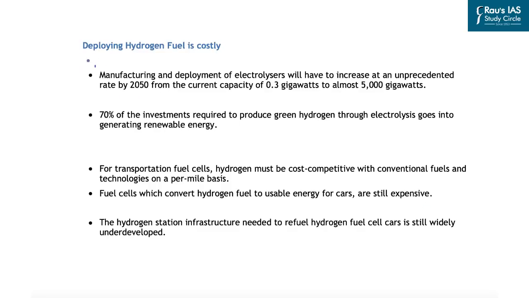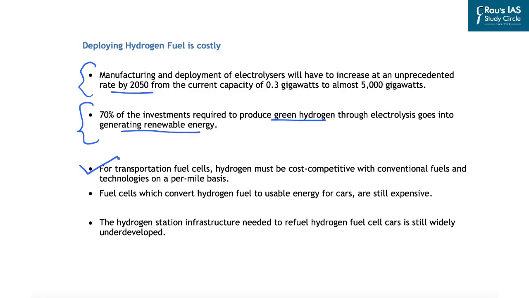So manufacturing and deployment of electrolyzers will have to increase at an unprecedented rate by 2050. Further, 70% of the investment that is required to produce the green hydrogen through electrolysis process goes into generating renewable energy. Because green hydrogen is the one which is produced by the electrolysis process in which renewable energy generated electricity is used, that is why in such a case, 70% of the investment goes into generation of renewable energy. Now, India has the advantage that India has already been focusing hugely on the generation of renewable energy, and that can be deployed for the generation of green hydrogen, which is sometimes seen as a future fuel.